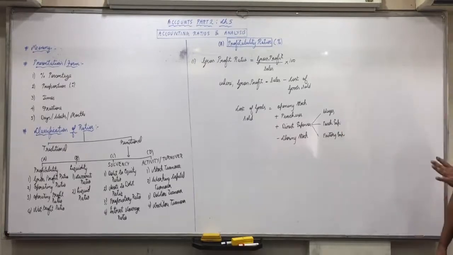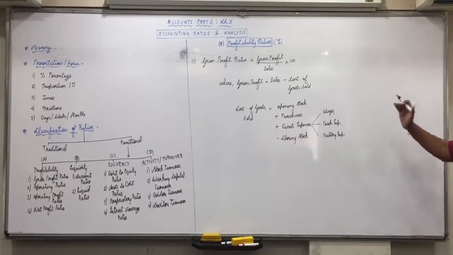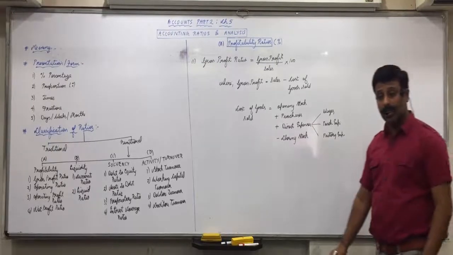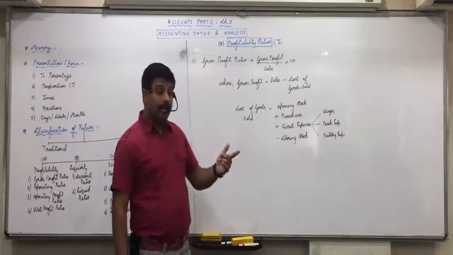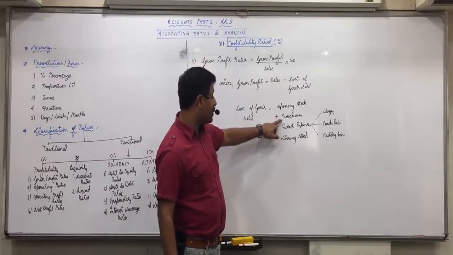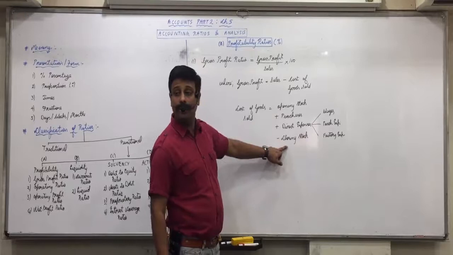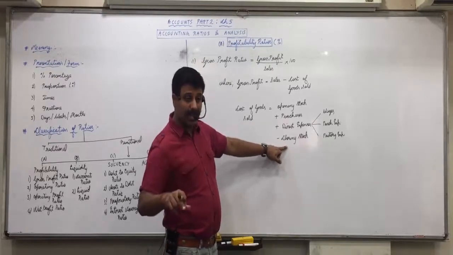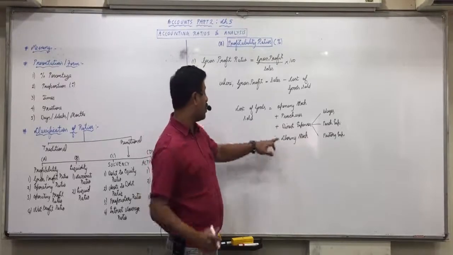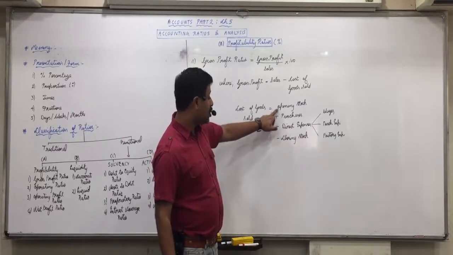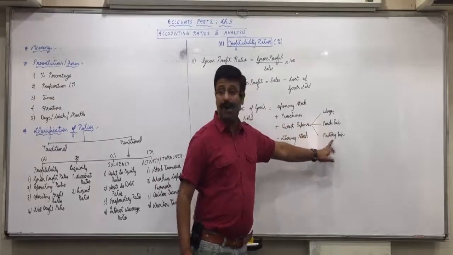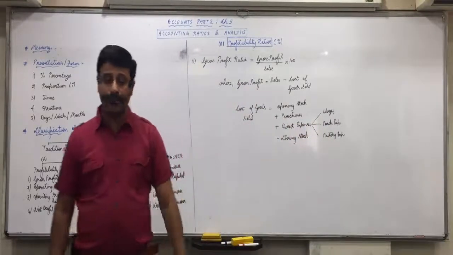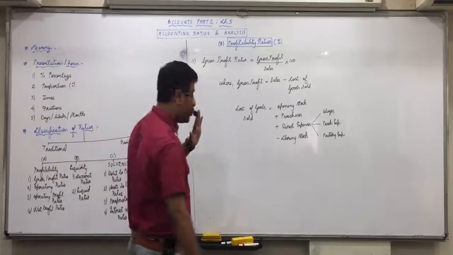So if these things are given separately, then opening stock plus purchase plus wages plus purchase expense plus factory expense minus closing stock. And what is cost of goods consumed? That includes only opening stock plus purchase minus closing stock. So in case cost of goods consumed is given to you, then what would be your cost of goods sold? Cost of goods consumed plus wages plus purchase expense plus factory expense. Okay, that we'll see when we come to the questions.